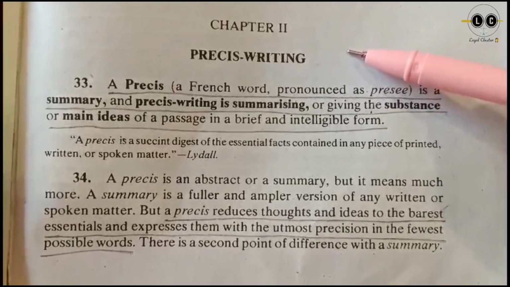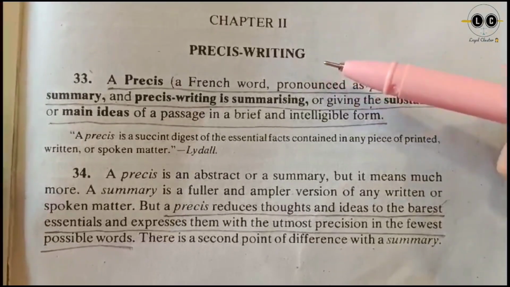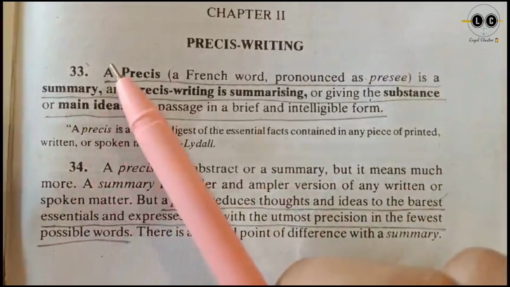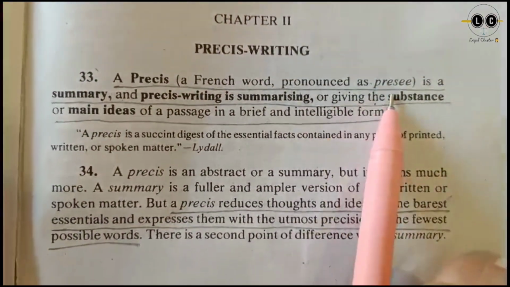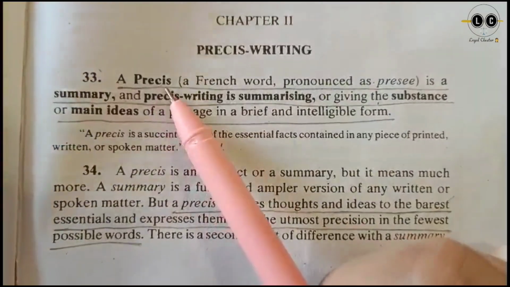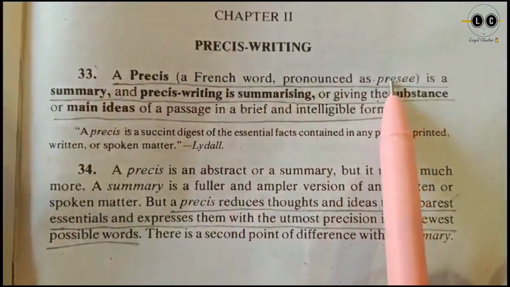Hello everyone. So today we will study précis writing. Let's go to its definition first. A précis is a French word, pronounced as précis. It is not pronounced as précis, it is pronounced as précis.